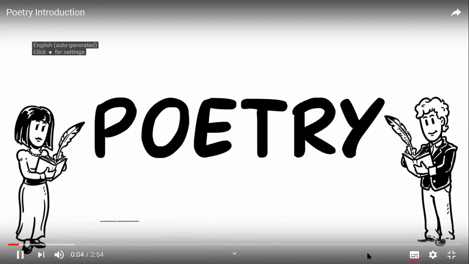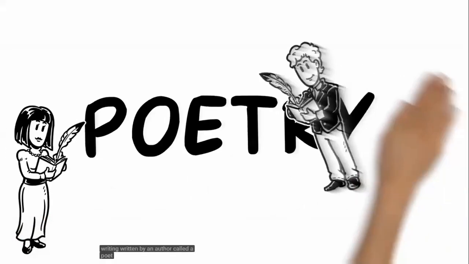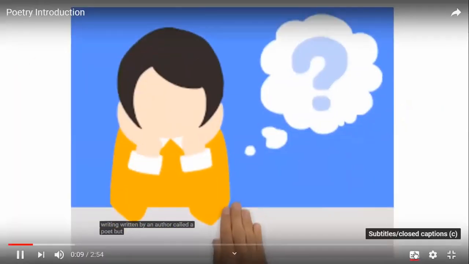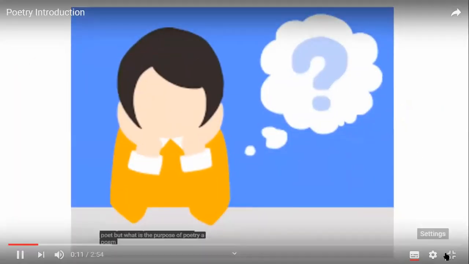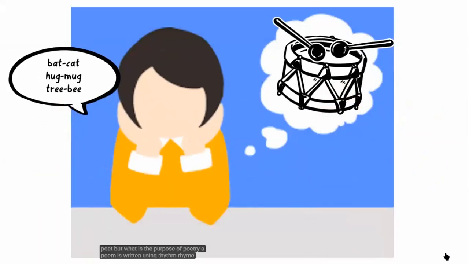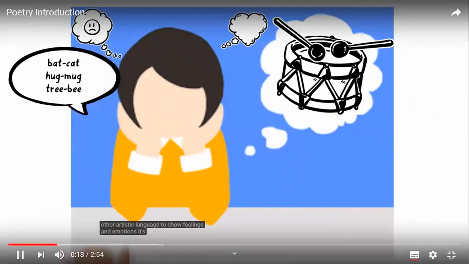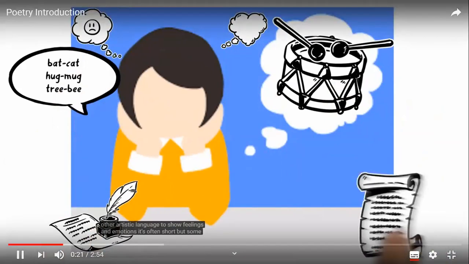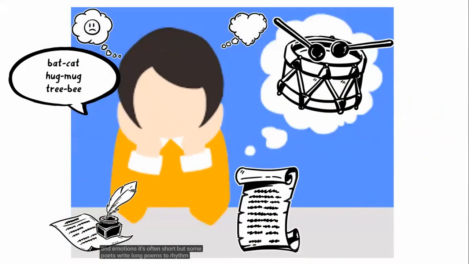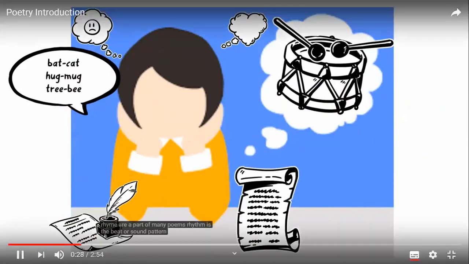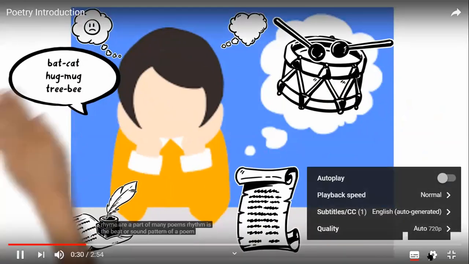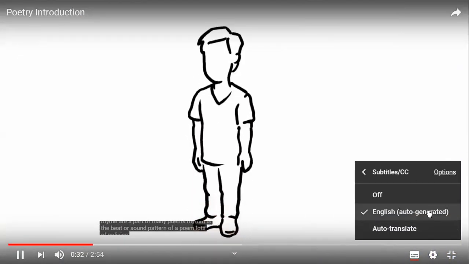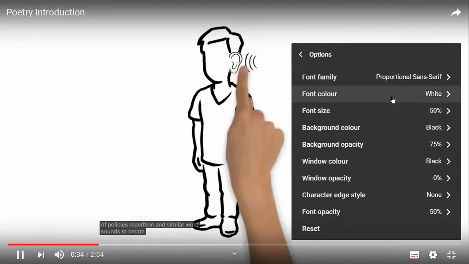What is poetry? Poetry is a piece of writing written by an author called a poet. But what is the purpose of poetry? A poem is written using rhythm, rhyme, and other artistic language to show feelings and emotions. It's often short, but some poets write long poems too. Rhythm and rhyme are a part of many poems. Rhythm is the beat or sound pattern of a poem. Lots of poets use repetition and similar word sounds to create the beat or rhythm.